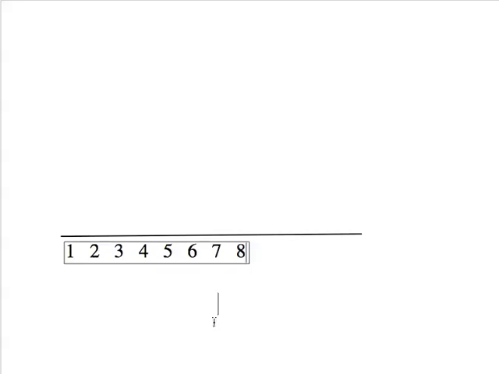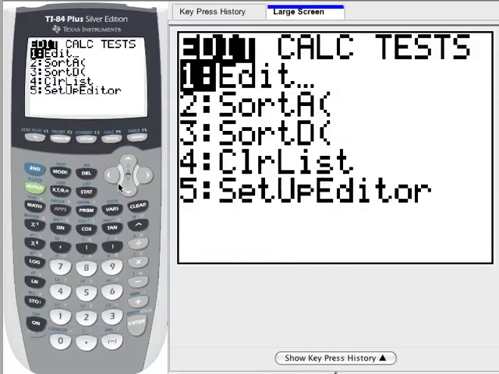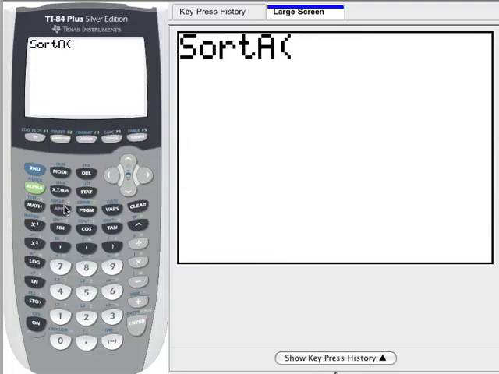All right. Okay, now I've taken the liberty of going ahead and entering those numbers already into the calculator. So here they are in L1. And what I'm going to do now to help facilitate making my frequency plot is sort them. So I'm going to go into Stat, go to Edit, go to option number 2 for Sort Ascending. And I'm going to sort L1, okay?